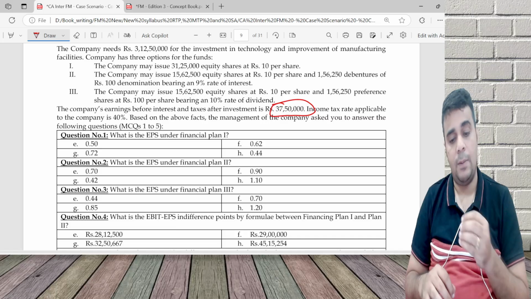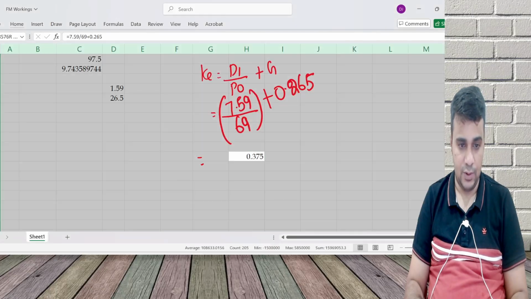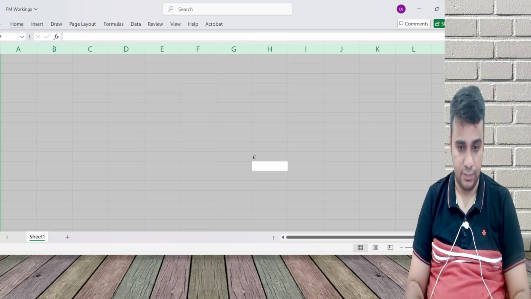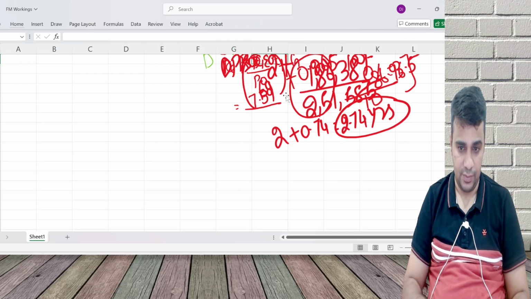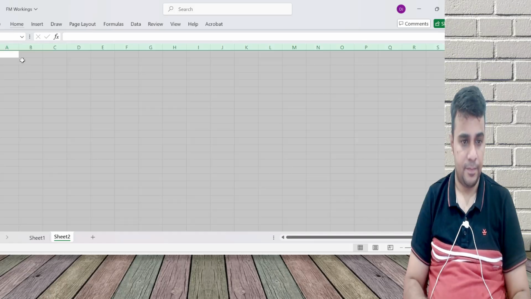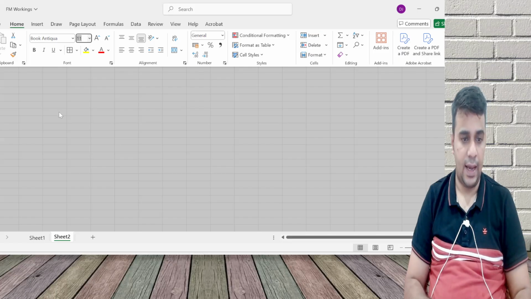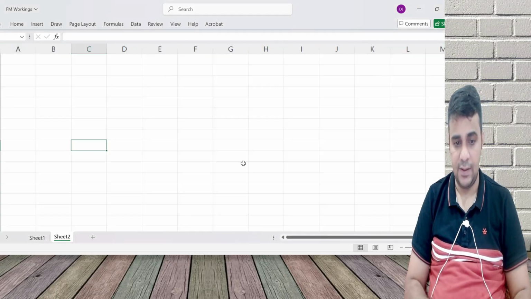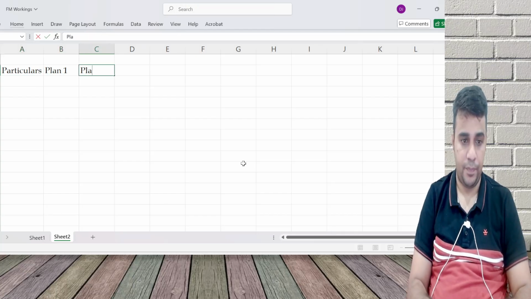So EPS under plan 1, plan 2, and plan 3, and the EBIT-EPS indifference point. I'll do whatever steps I normally do. We need to calculate interest, preference dividend, and number of equity shares for the various options.